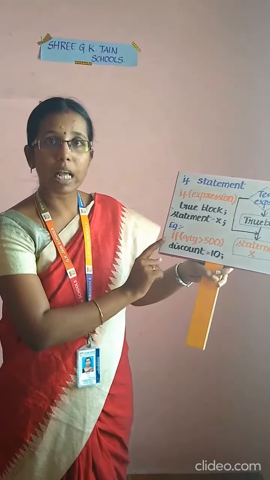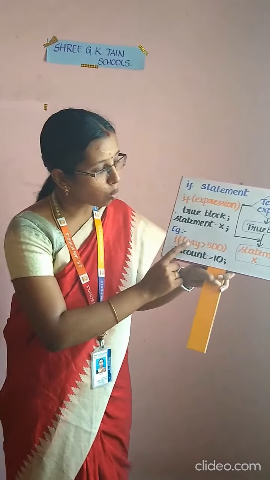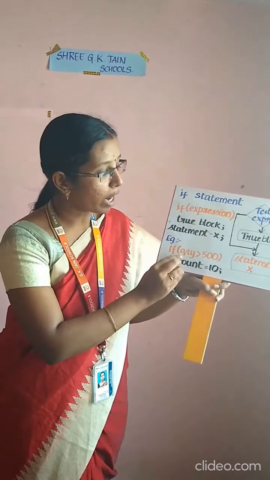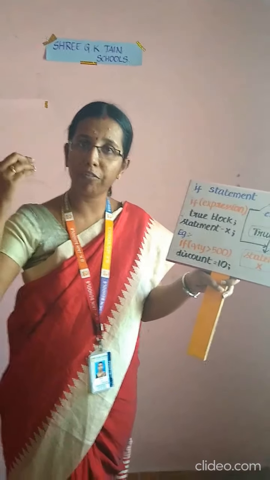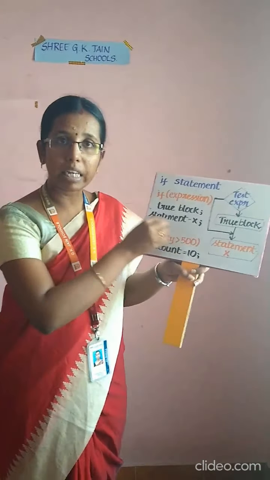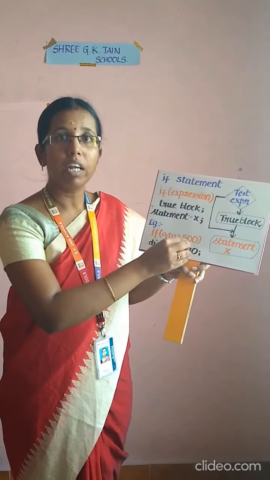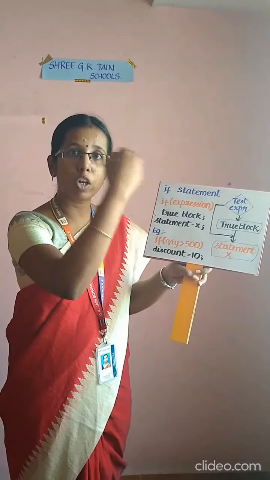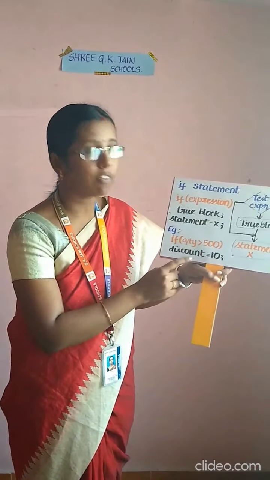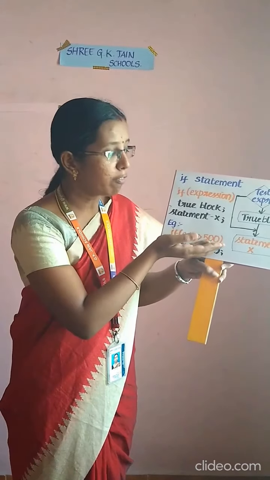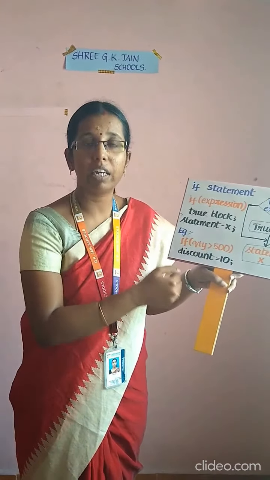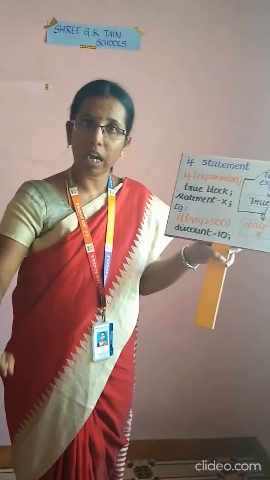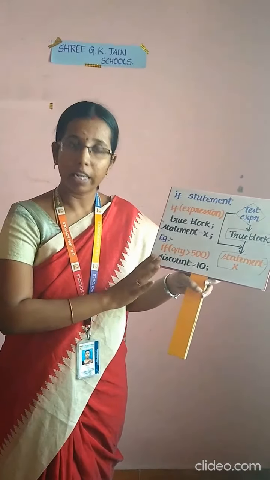This is the example for the if statement. If quantity is greater than 500. This is the condition I am giving here. Quantity in the sense number of items you have purchased. If that is greater than 500, not equal to, if it is 501 or above, you will have a discount of 10%. If the quantity is less than 500, then the discount will not be applicable for your purchased items. So this is an example for your if condition.